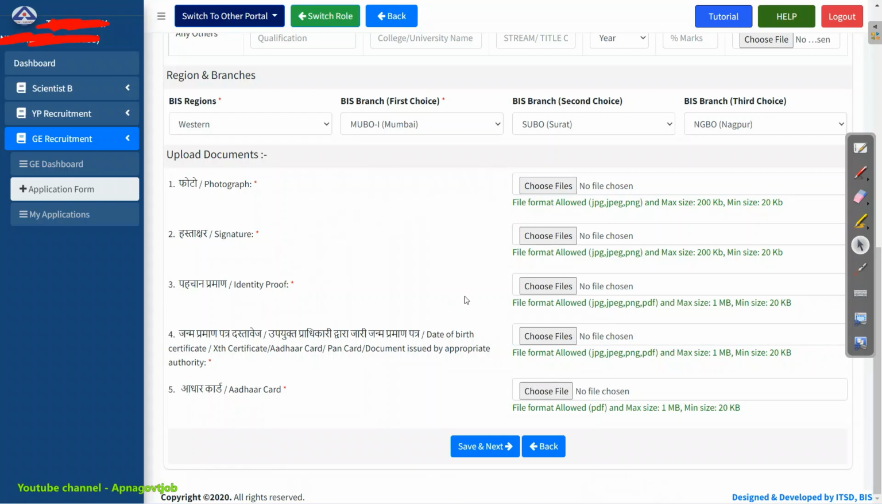Signature, your ID proof. In ID proof you can upload PAN card, passport, or your Aadhaar card. Then your date of birth certificate. Some candidates don't have a date of birth certificate, so directly you can upload your 10th certificate, on which your date of birth is mentioned. Then Aadhaar card also you can upload, PAN card also, etc. Aadhaar card separately you need to upload here, and just click on the save and next button.